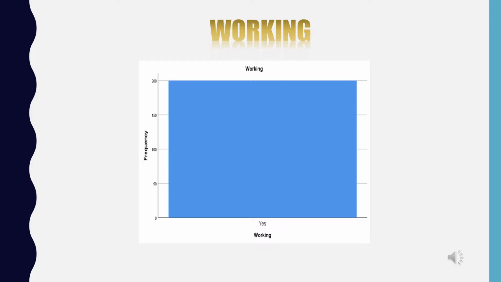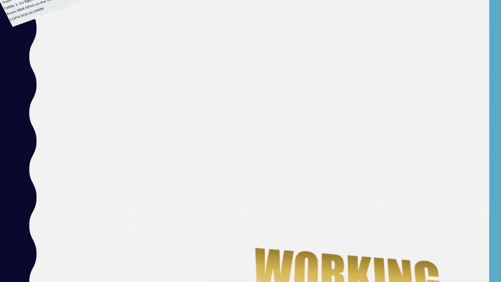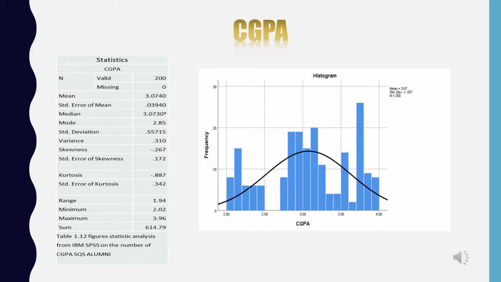The table and graph show the frequency of working on 200 samples from SKS alumni. The histogram shows the data for CGPA variables, and we can conclude that a CGPA value of 2.85 is the highest frequency with 10.